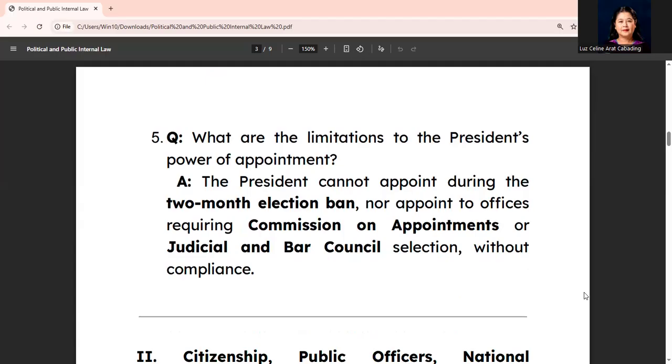Question 5. What are the limitations to the president's power of appointment? Answer: the president cannot appoint during the 2-month election ban, nor appoint to offices requiring commission on appointments or judicial and bar council selection without compliance.